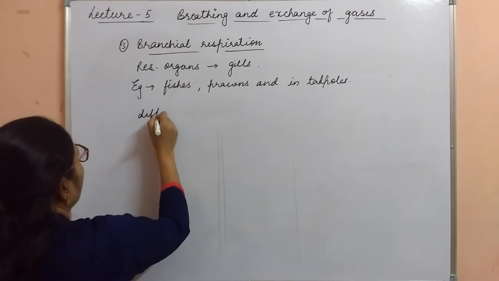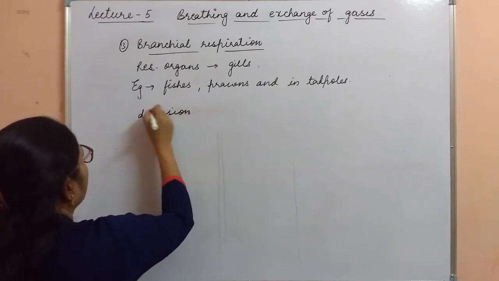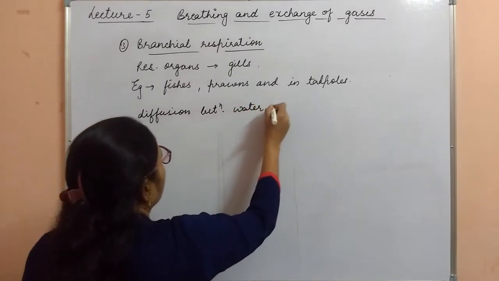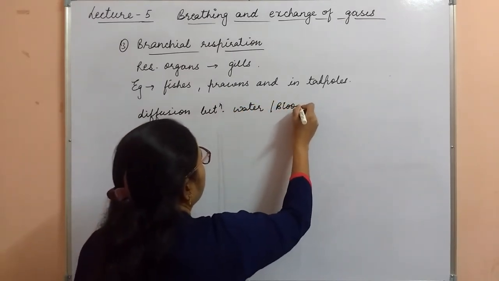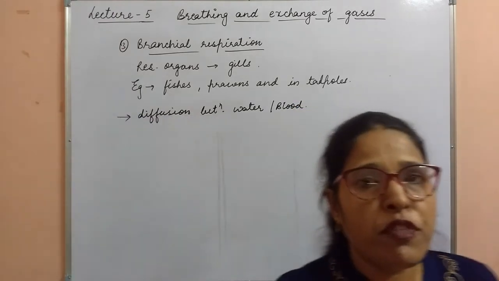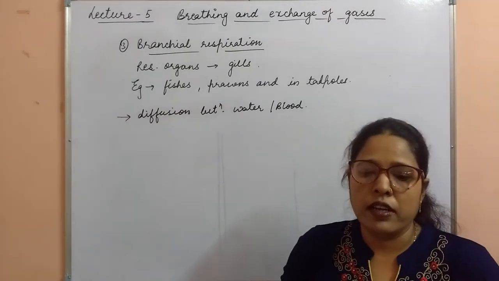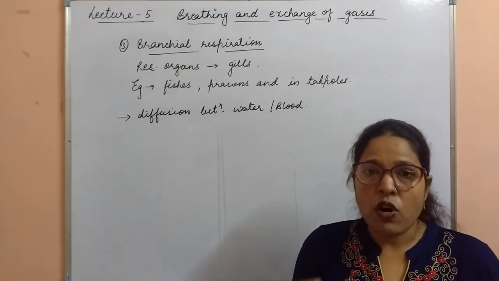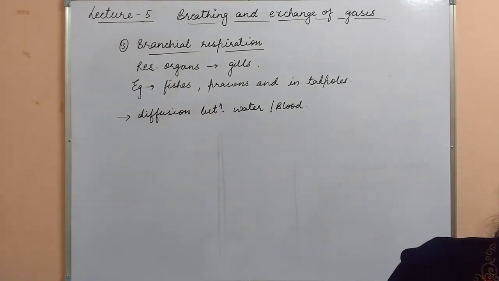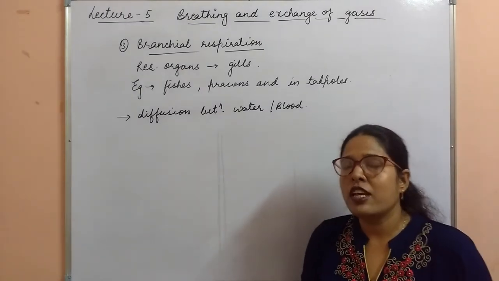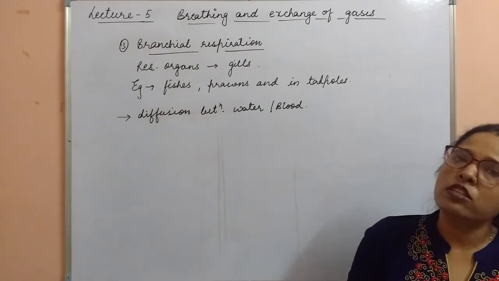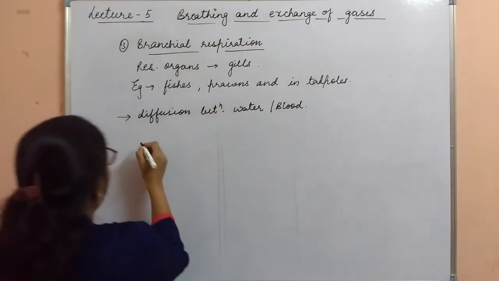The process of diffusion between water and blood. In this case, when the process of diffusion is going to take place between water and blood, water is almost 800 times denser than air. That's why the process of diffusion is very slow, because as the medium is denser, the process of diffusion is slow. Clear?